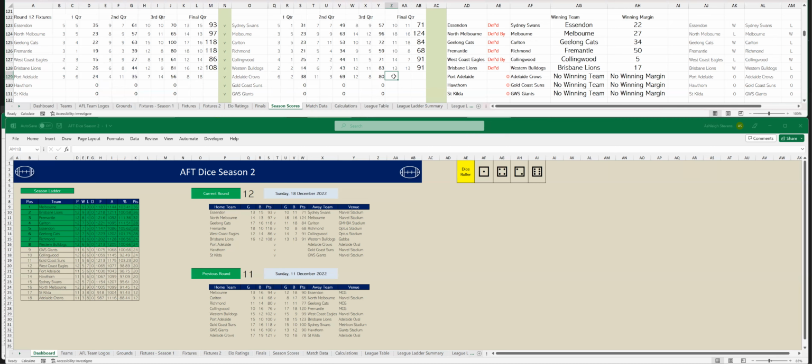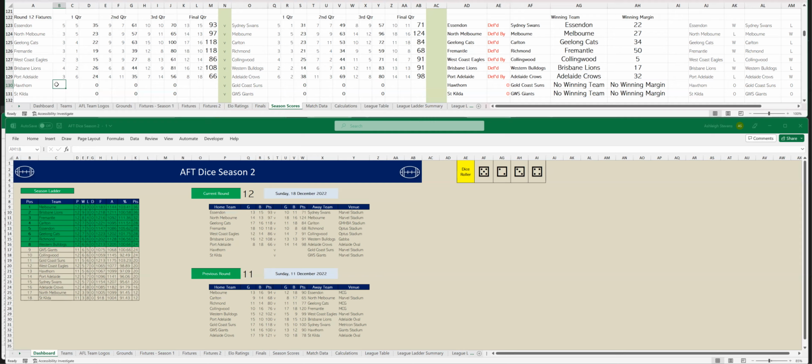To Adelaide Crows, 2 goals, 6. That's 14 goals, 14. And in the end, the Crows have beaten Port Adelaide. Adelaide Crows were on the bottom of the ladder. They've moved into 16th spot, with a game clear at the moment from North Melbourne and St Kilda. And Port Adelaide are in position 14th.